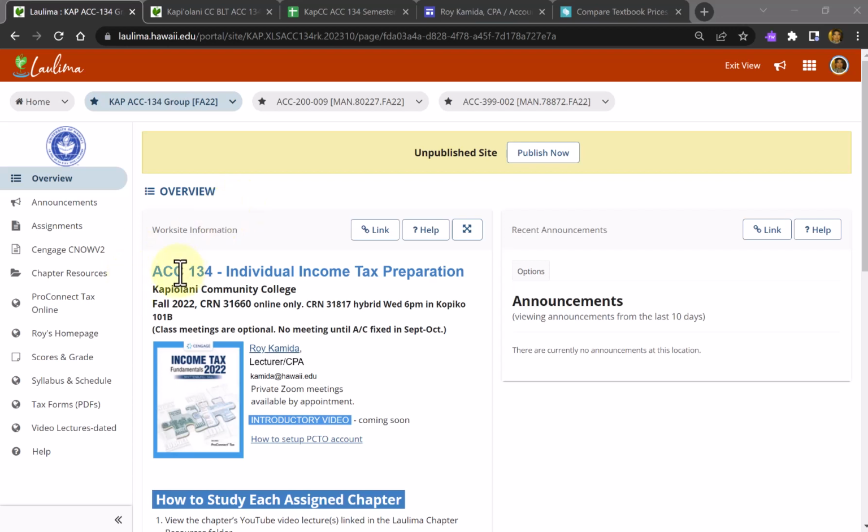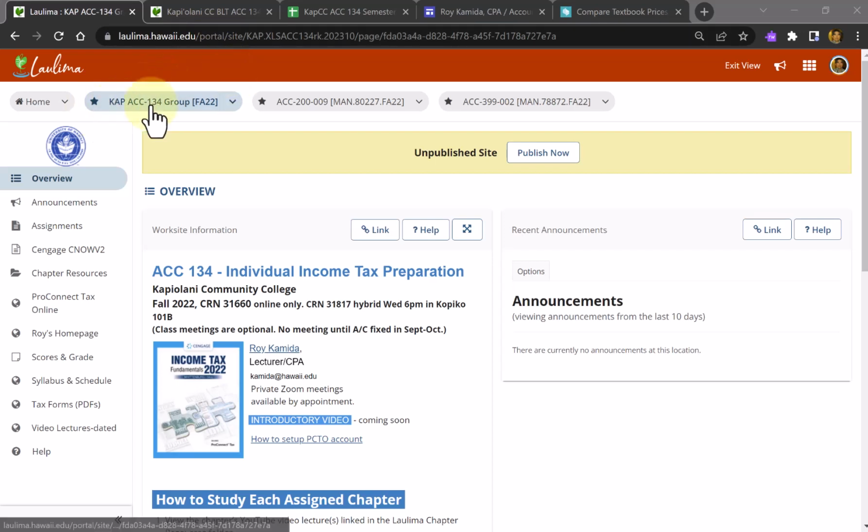That's Accounting 134, Individual Income Tax Preparation here at Kapilani Community College. And what you're looking at is our Laulima class homepage. If you're not familiar with Laulima, you can enter the address laulima.hawaii.edu and enter your UH username and password.